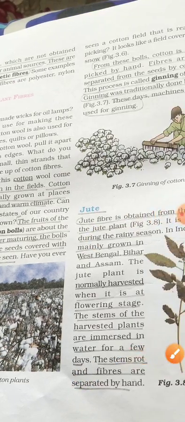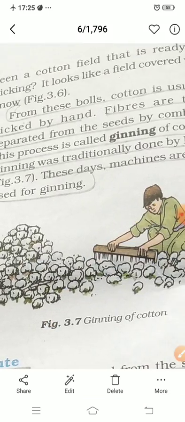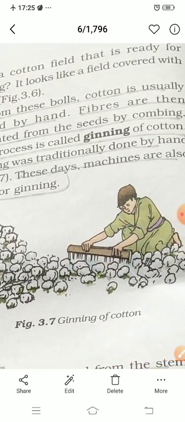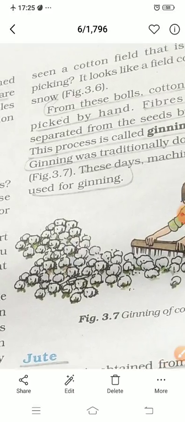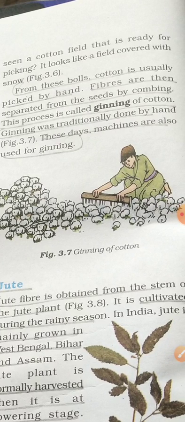Okay. From these bolls, cotton is usually picked by hand. Fibers are then separated from the seeds by combing. This process is called ginning of cotton. Ginning was traditionally done by hand. These days machines are also used for ginning. Now here a process named ginning is defined. What is ginning? Ginning means the fibers that are separated from the seeds by combing.